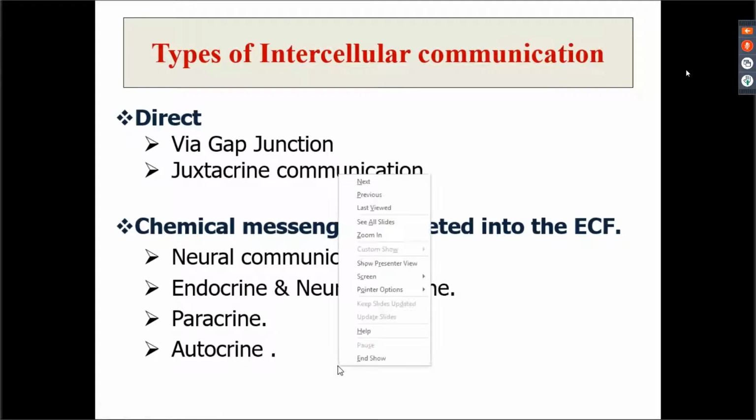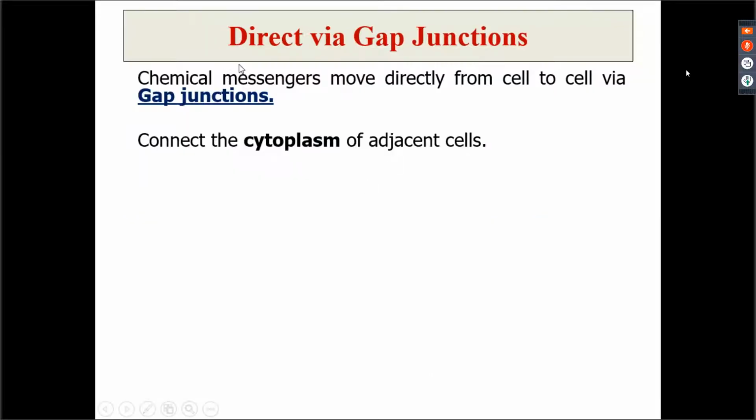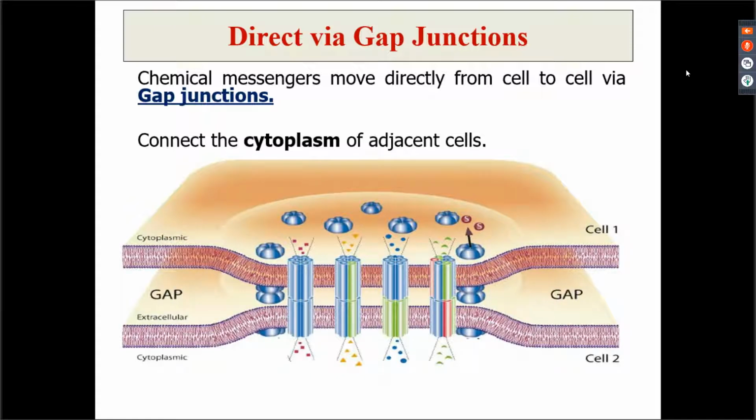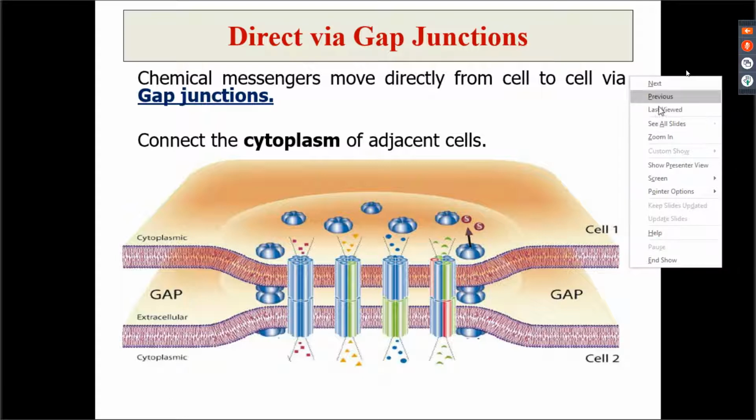Now coming to each of them one by one, direct intercellular communication, which occurs by means of the gap junctions. Gap junctions, you must have been taught in intercellular connections. Here you can see that these are two cells. This is cell 1, and there is a second cell also.